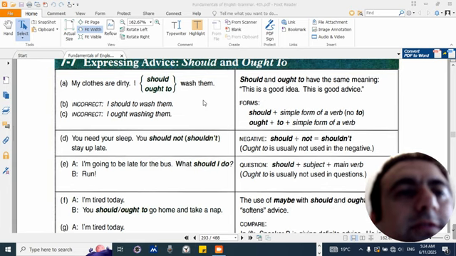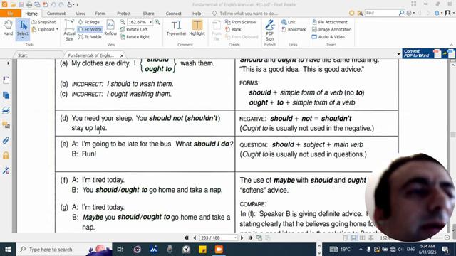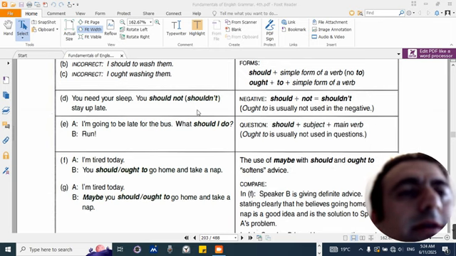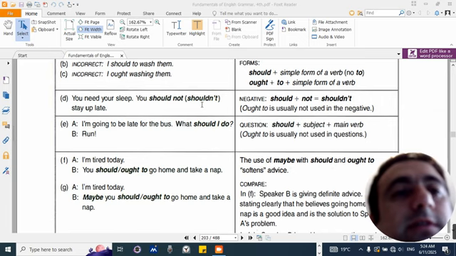Forms: should plus the simple form of a verb; ought to plus the simple form of a verb. D. You need your sleep. You should not, shouldn't, stay up late. Negative: should plus not equals shouldn't. Ought to is usually not used in the negative.